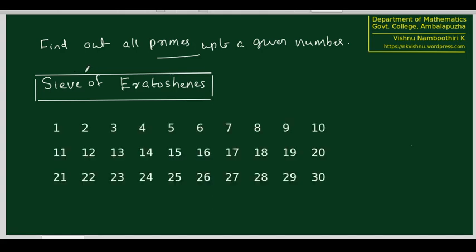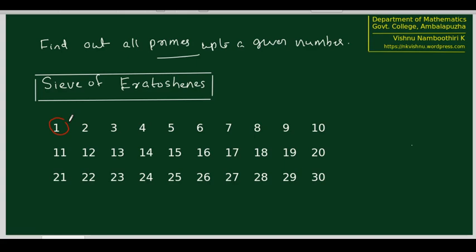Now we are going to mark those numbers which are not possibly primes. See that 1, by definition, is neither a prime nor a composite, so let us mark it with this red round.